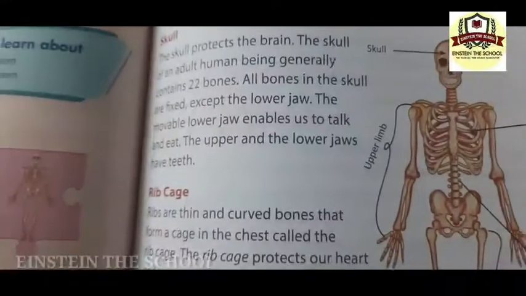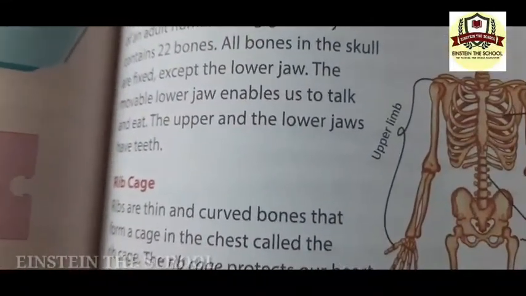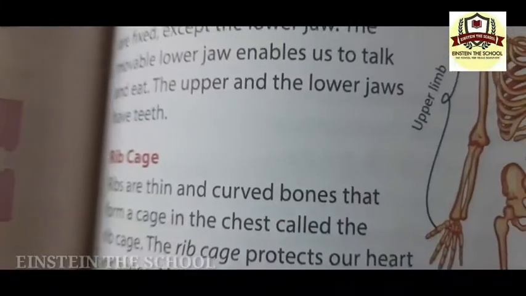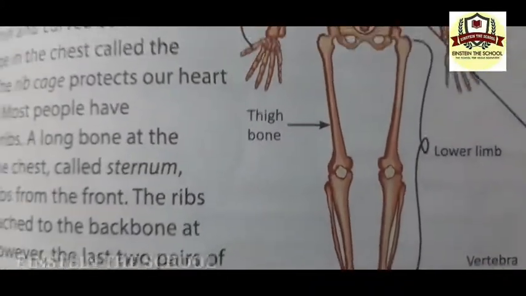Okay. The upper limb has two parts: the upper arm and the lower arm. The upper arm is called humerus. The lower arm has two bones, and the hand is made up of small bones. The lower limb is made up of two parts again: the upper leg and the lower leg.